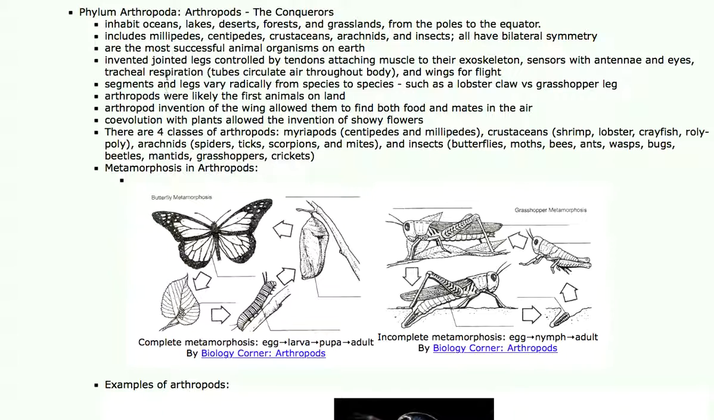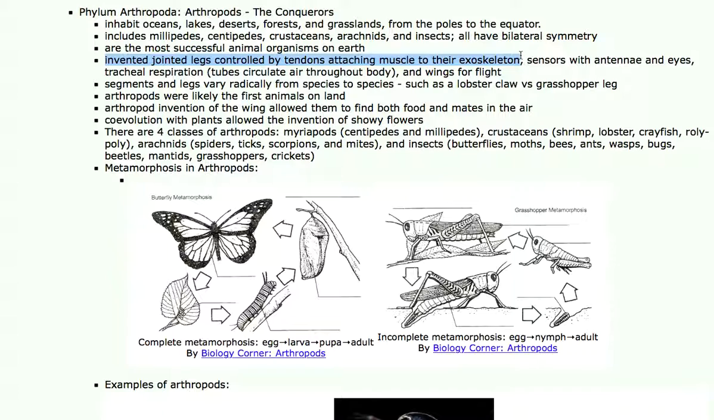They inhabit all systems: oceans, lakes, deserts, forests, grasslands, from pole to pole. This group includes millipedes, centipedes, crustaceans, arachnids, and insects. They all have a right and a left bilateral symmetry. They are the most successful organisms on Earth. They invented the jointed leg, controlled by tendons attaching muscles to their exoskeleton. So they're very adept at moving.